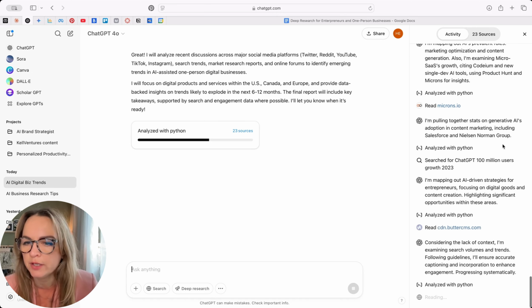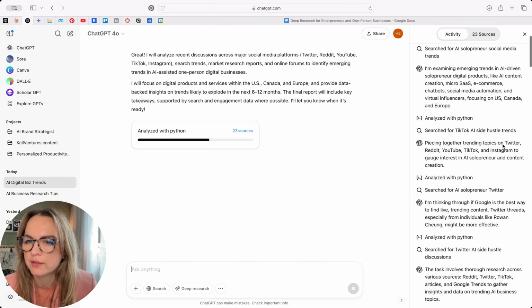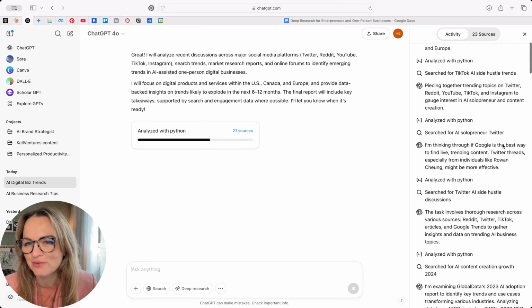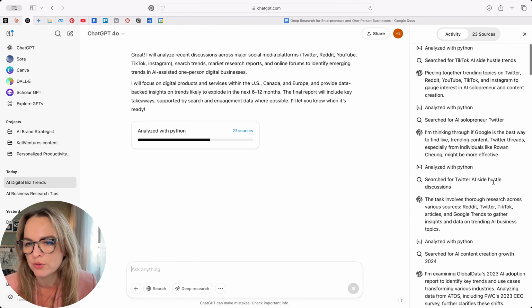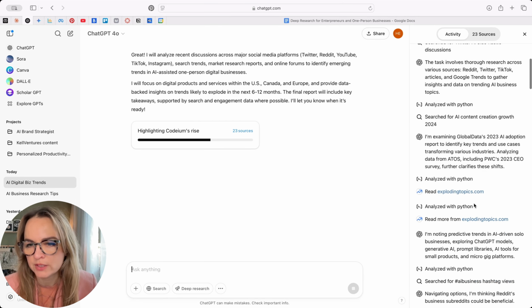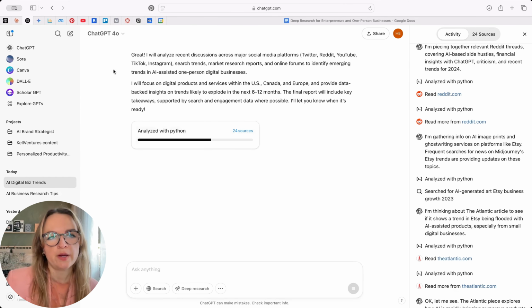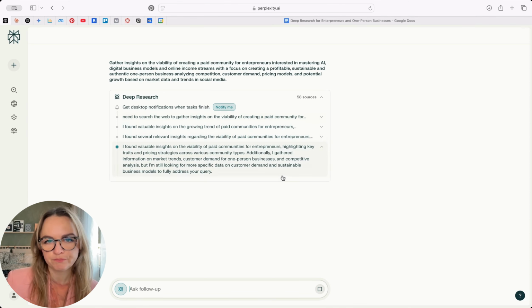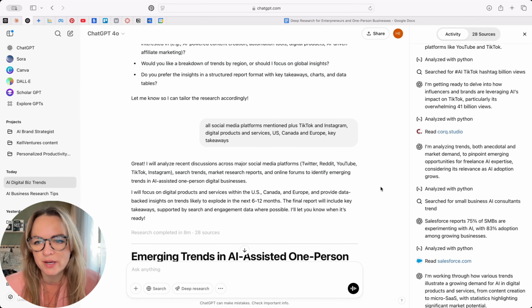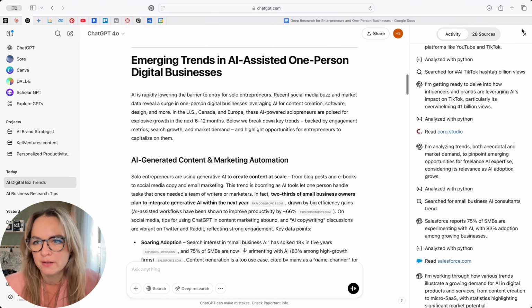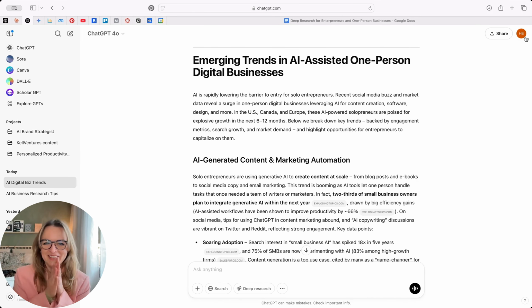And look at this, and we can actually see also here. Okay, sorry, ChatGPT, I judged you too fast. So it also shows you what sources it analyzes. So that's pretty incredible. Great. Then we have a very similar way here. So yeah, now we just wait and see. ChatGPT is back. So let's see what we have. Okay. Oh, I'm so excited.